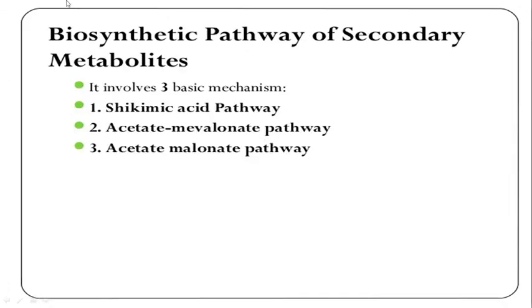Now, the biosynthetic pathways for secondary metabolites involve three basic mechanisms: the shikimic acid pathway, the acetate malonate pathway, and the acetate mevalonate pathway. All these are the three basic biosynthetic pathways followed by the plant to manufacture secondary metabolites.